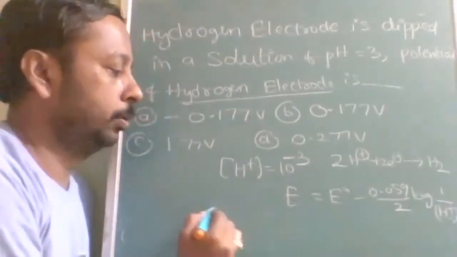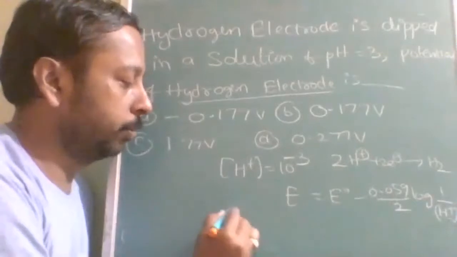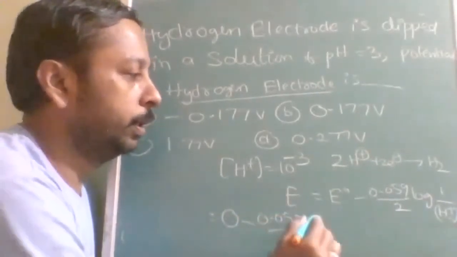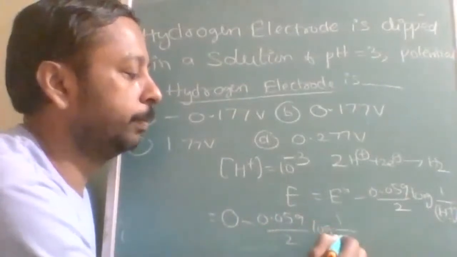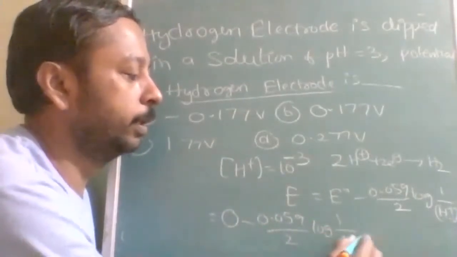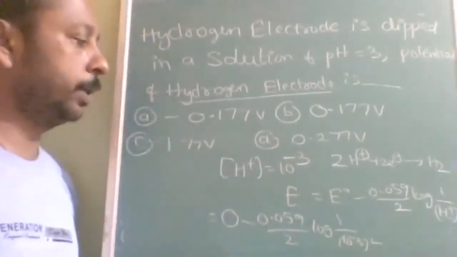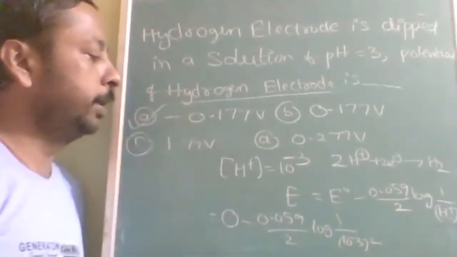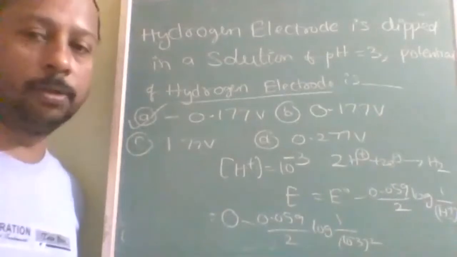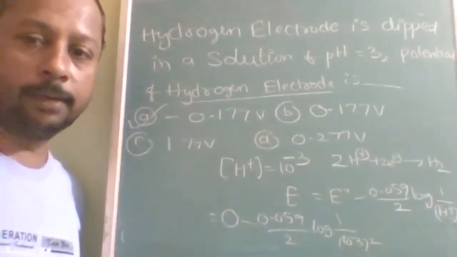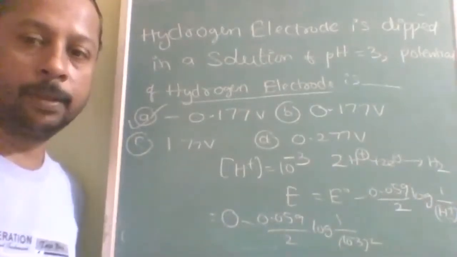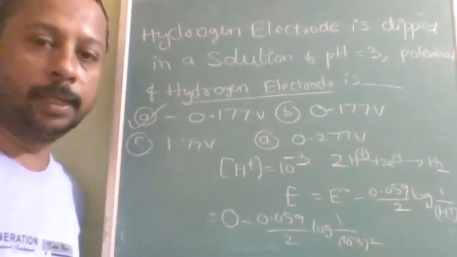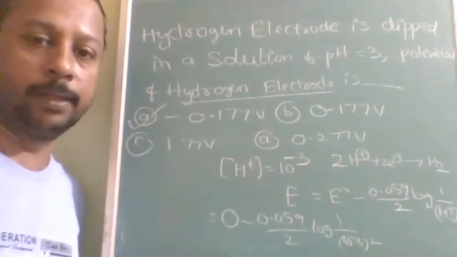E naught for the standard hydrogen electrode is 0, so E is equal to minus 0.059 by 2 into log of 1 upon (10 to the power of minus 3) whole square. On simplifying all, you will get a negative electrode potential, that is 0.1773. The nearby option is option A, minus 0.177 volts.